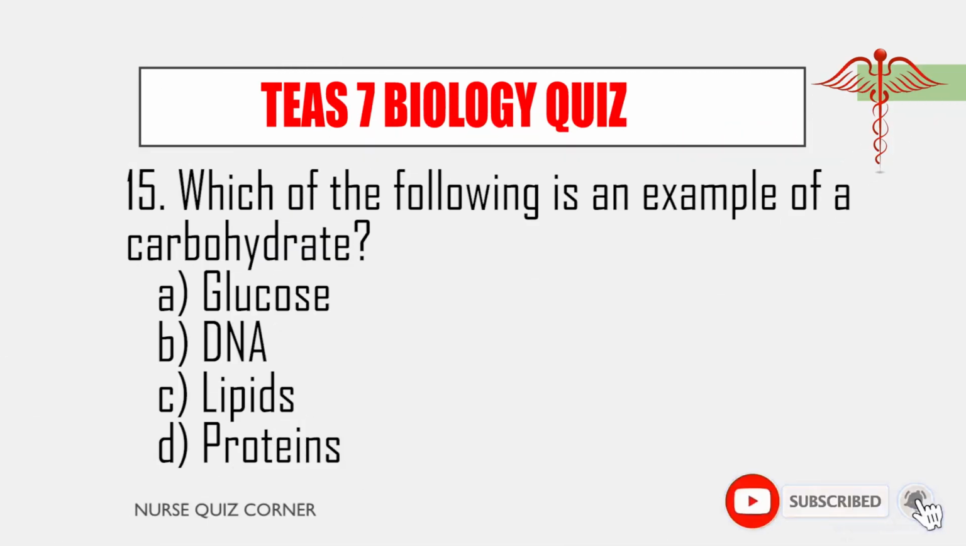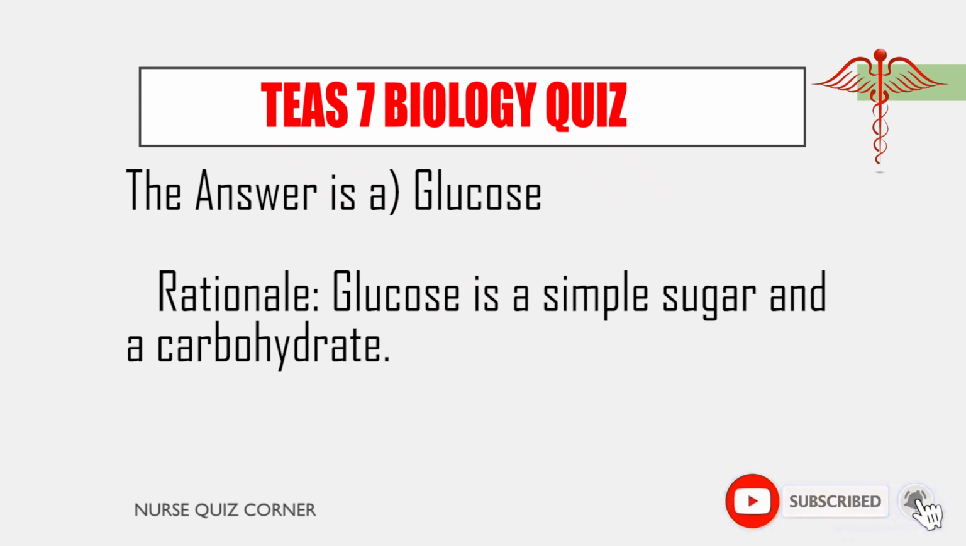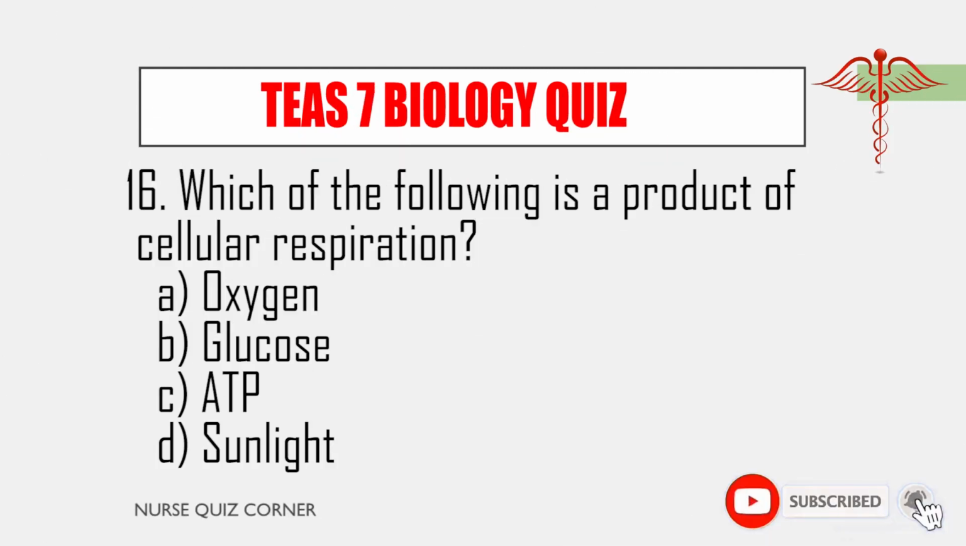15. Which of the following is an example of a carbohydrate? A. Glucose. B. DNA. C. Lipids. D. Proteins. The answer is A. Glucose. Rationale. Glucose is a simple sugar and a carbohydrate. 16.